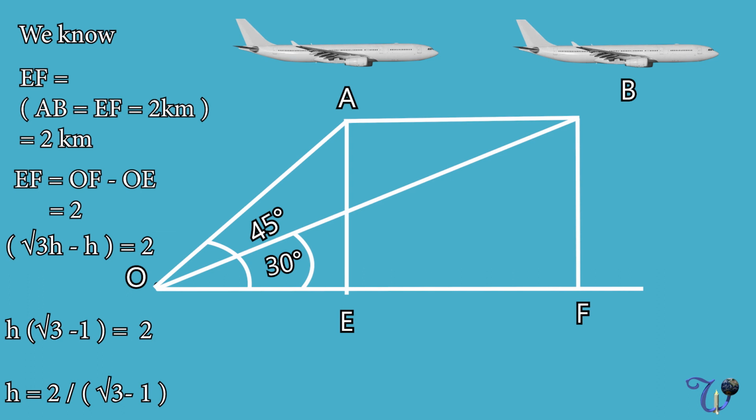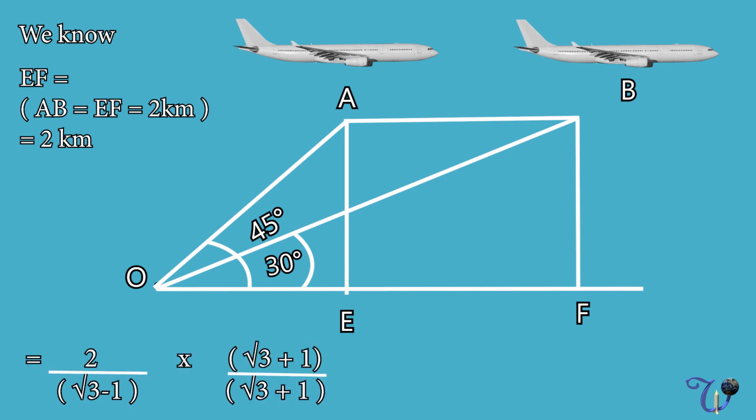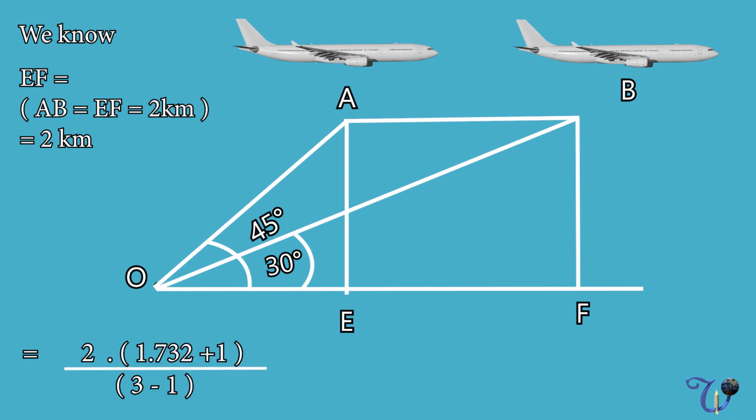We have learned in the previous lesson and module how to determine this kind of value. So it is equal to 2 by (root 3 minus 1) into (root 3 plus 1) by (root 3 plus 1). So we have 2 into (1.732 plus 1) by (3 minus 1). So the answer is 2.732 kilometers. That means the height at which the aircraft is flying is equal to 2.732 kilometers.